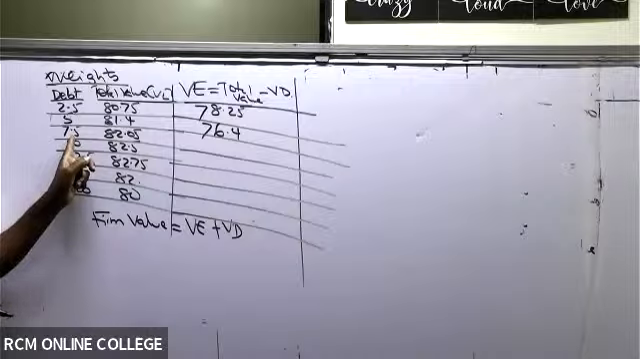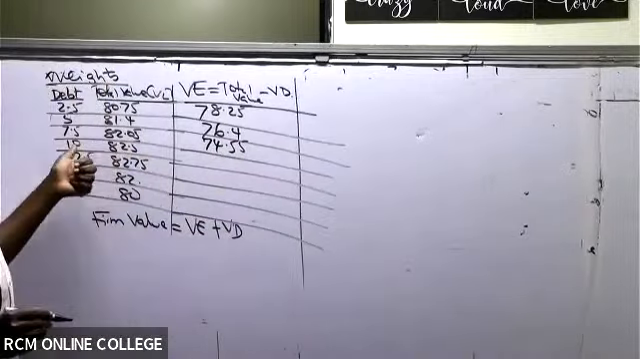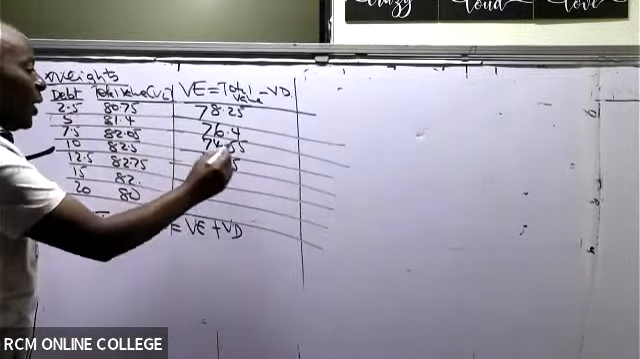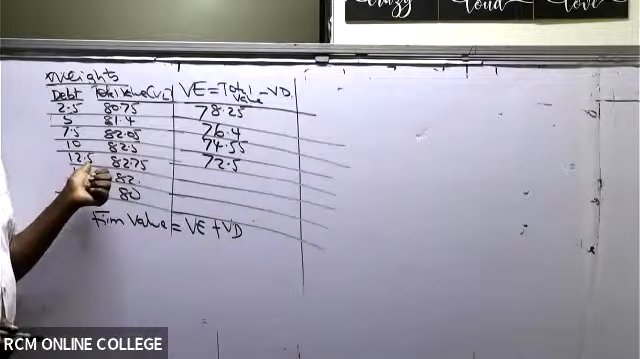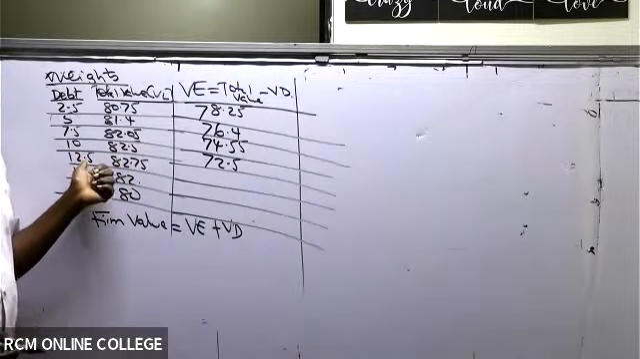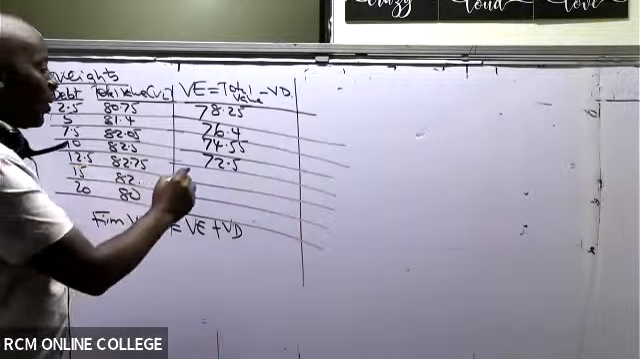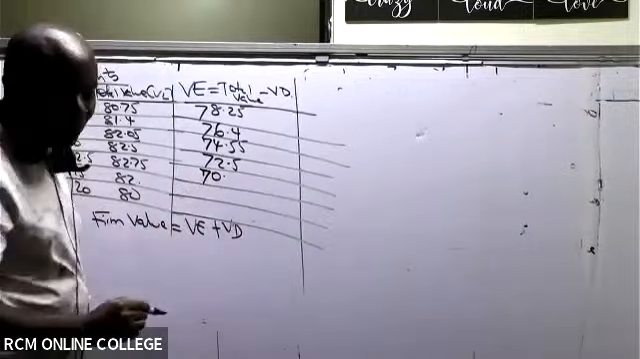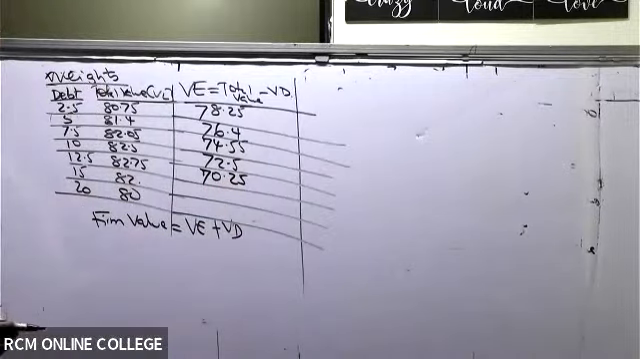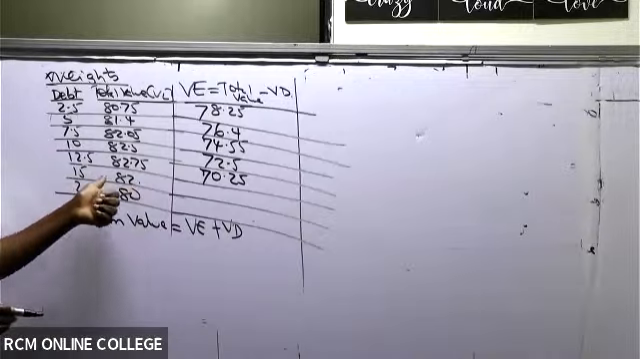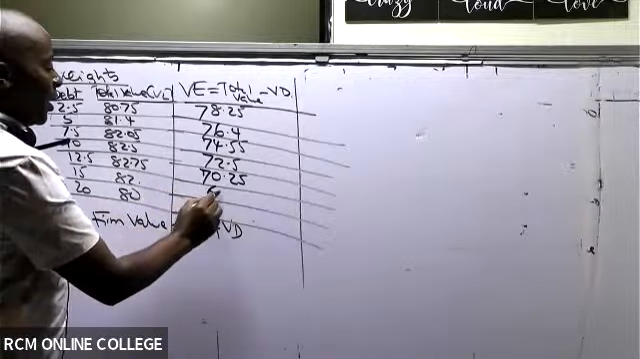82.05 minus 7.5 gives me 74.55. Then we have 82.5 minus 10, which gives me 72.5. Then 82.75 minus 12.5 gives us 70.25. And then we have, ladies and gentlemen, in this case, 82 minus 15, which gives me 67.